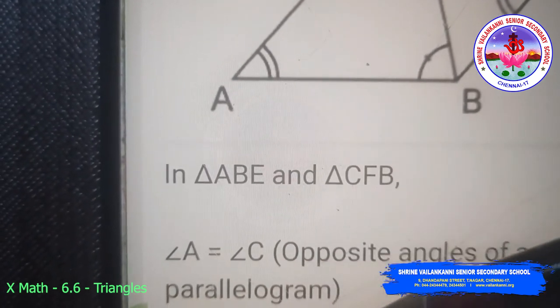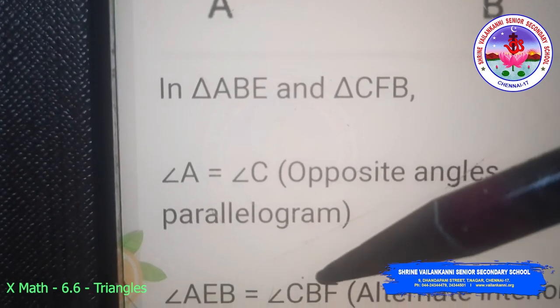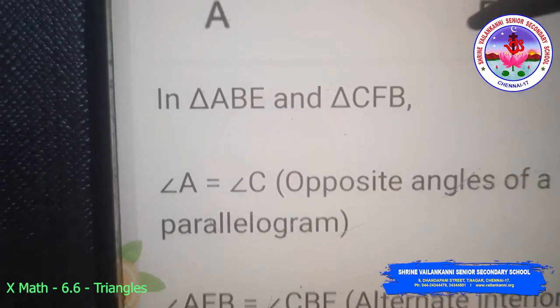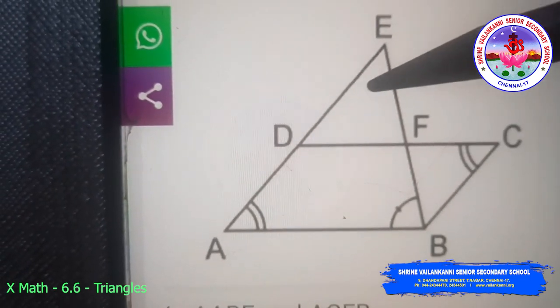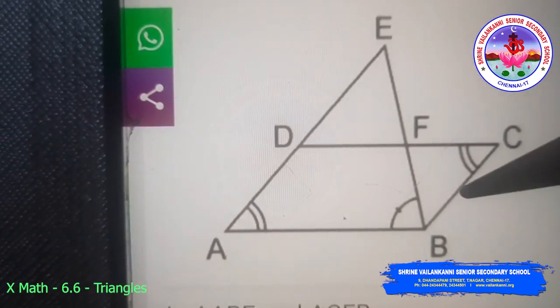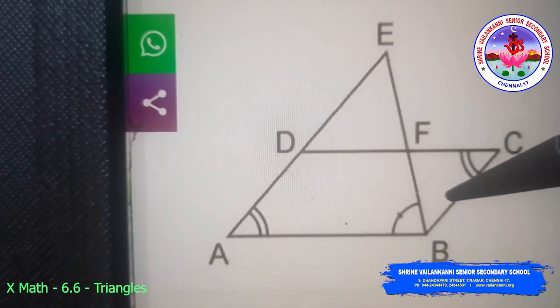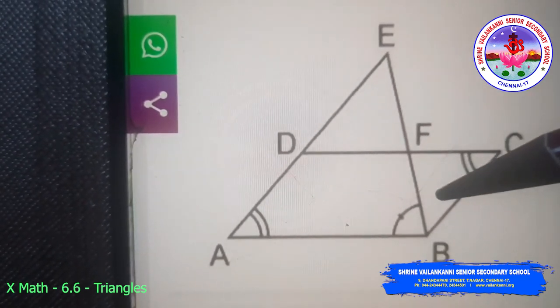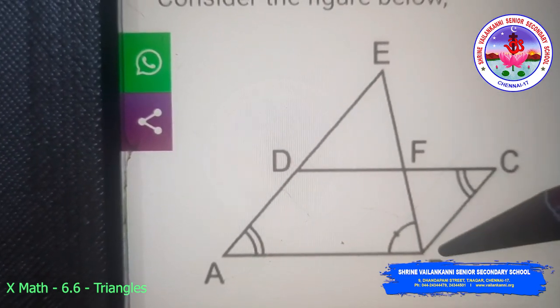Now coming to the next point, angle AEB is equal to angle CBF. In the figure, angle AEB, this angle at E, and angle CBF, this angle, are alternate interior angles, since it is a parallelogram and EB is a transversal.